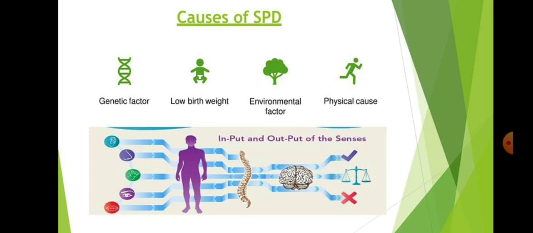Second slide, we will check what is the cause of SPD. What is the cause of sensory processing disorder? The first cause is genetic factor. Every disorder may be related to genetic factor. Cause number 2, low birth weight. If a newborn baby's weight is below the ideal weight, it is called low birth weight. So if the baby has low birth weight, then it is a cause of SPD.